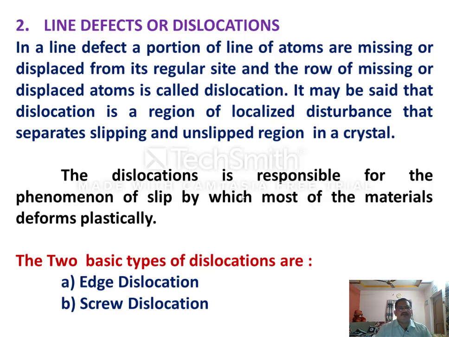These line defects may arise because of localized disturbance during the process of crystallization, or because of the influence of mechanical forces acting on the material. Understood? Okay. Thank you.